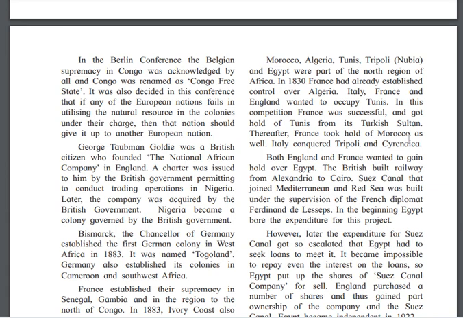It was also decided in this conference that if any European nation fails in utilizing the natural resources in the colonies under its charge, then that colony should be given to another European nation.